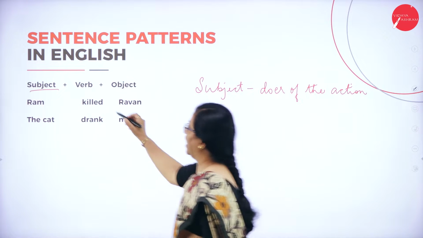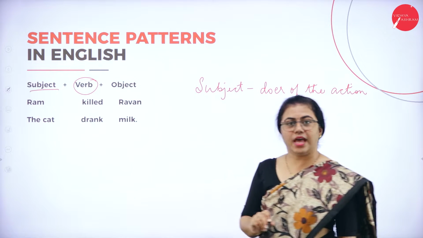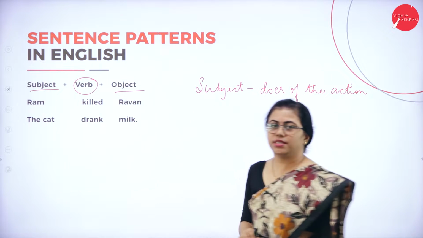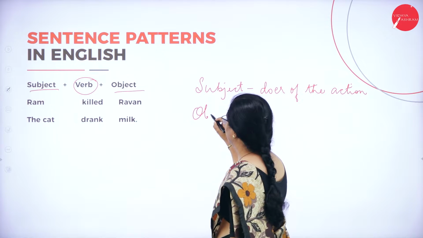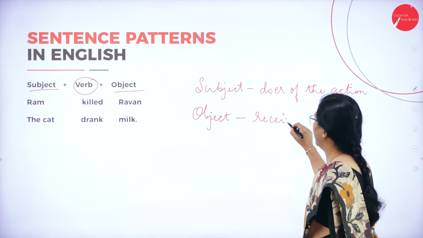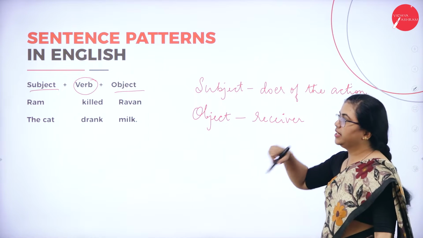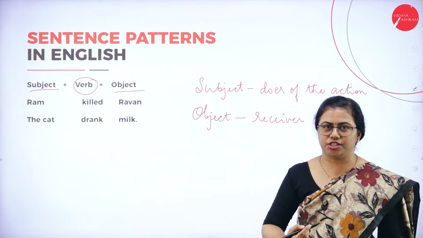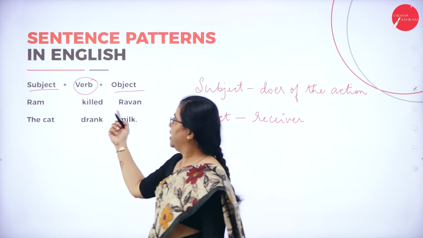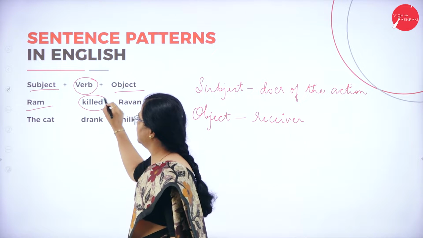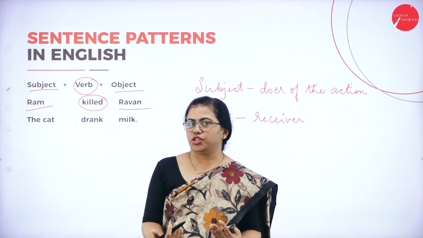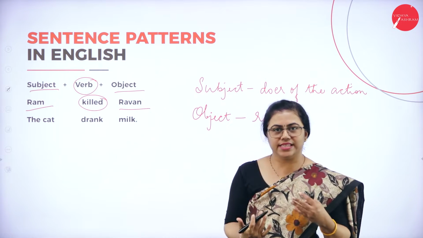Then we have a verb, which is very much essential in a sentence. At last we have the object. This object is actually the receiver of the action. Subject does the action, object receives the action. So action is the verb. In this sentence you can see, Ram killed Ravan. Here this is the subject, this is the verb. The killing happens on Ravan. Ravan is receiving the action. Ram is doing some action, Ravan is receiving it.